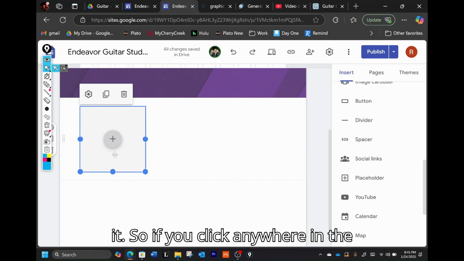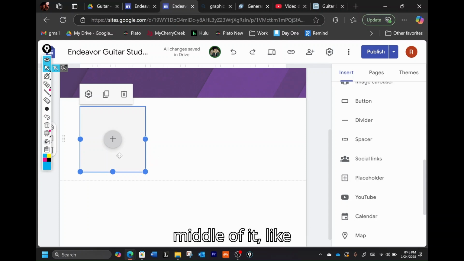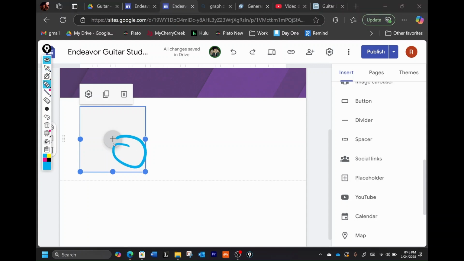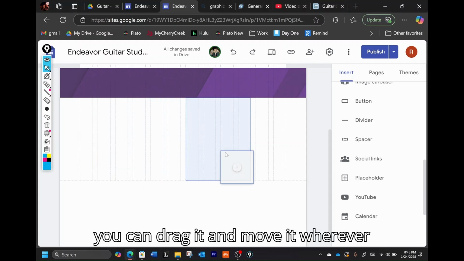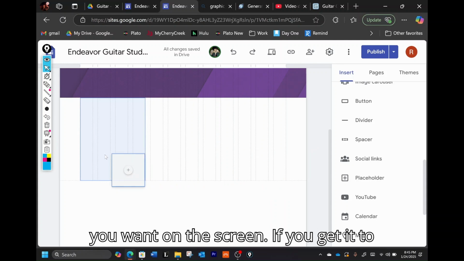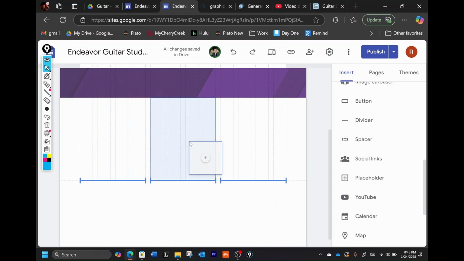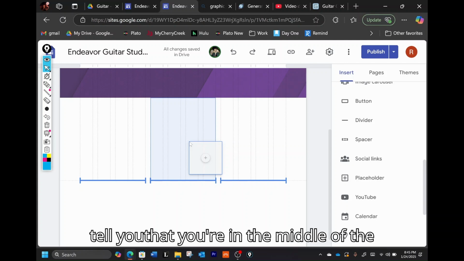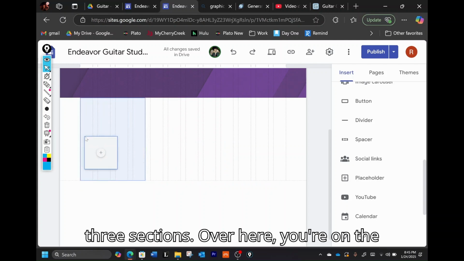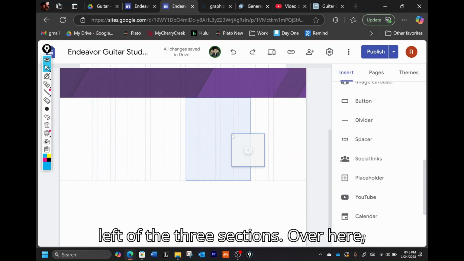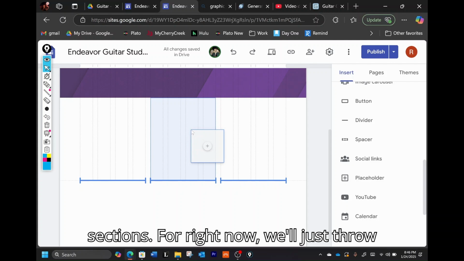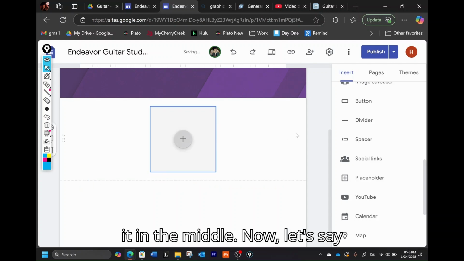If you click anywhere in the middle of it, you can drag it and move it wherever you want on the screen. If you get it to the middle, you'll know it's the middle because these three lines will show up to tell you that you're in the middle of the three sections. Over here, you're on the left of the three sections. Over here, you're on the right of the three sections.